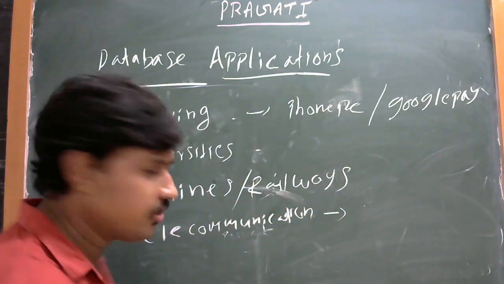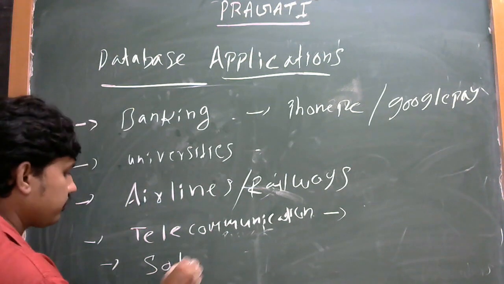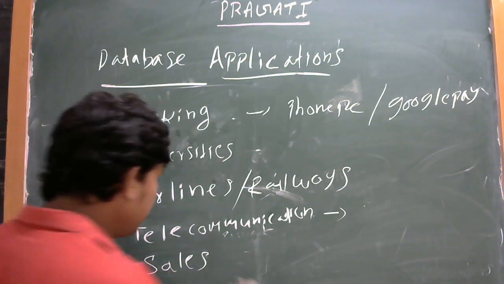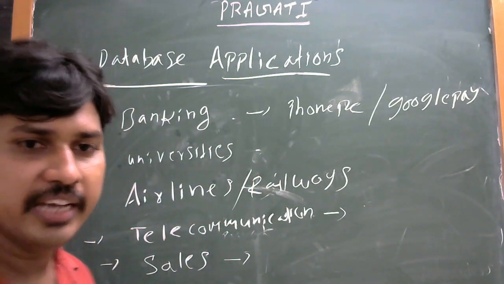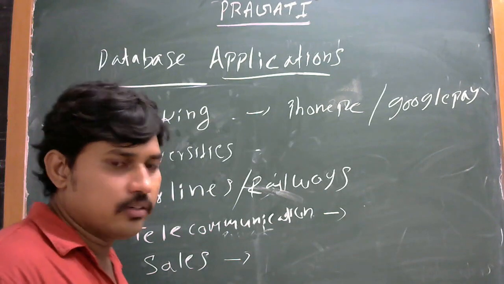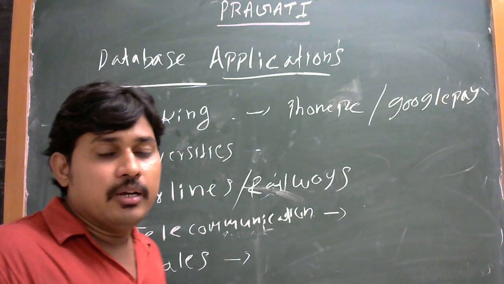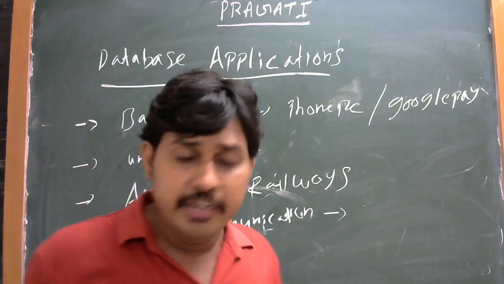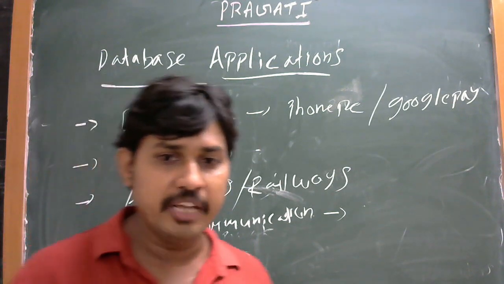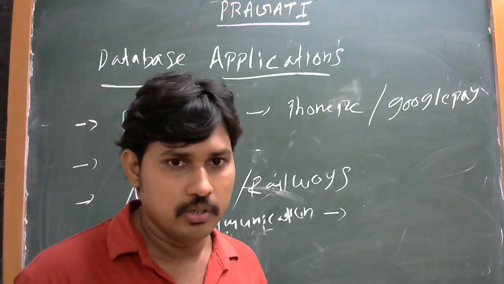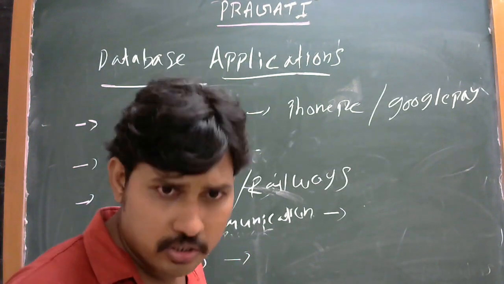Another application is sales. Sales is one of the database applications. Why? Because, for example, if you go to any market, there are multiple types of shopping malls. For every shopping mall, there is a database. Take Spencer's or DMart.